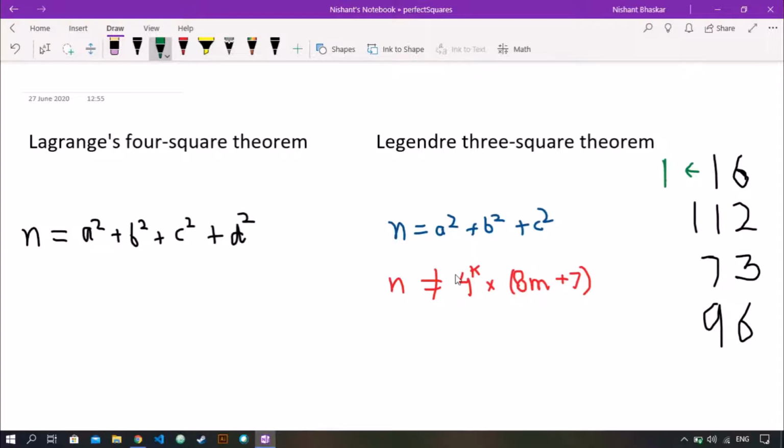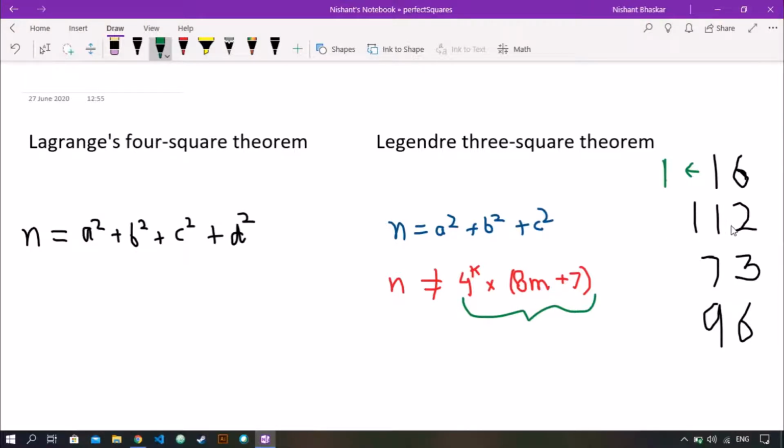Since Legendre's three-square theorem states that any number can be written as a sum of 3 perfect squares, this value of n must hold that n is not a sum of just 3 squares. So we check if our number is of this form or not. If it is of this form, the answer is 4. If it is not, then we check for the remaining 2 and 3.